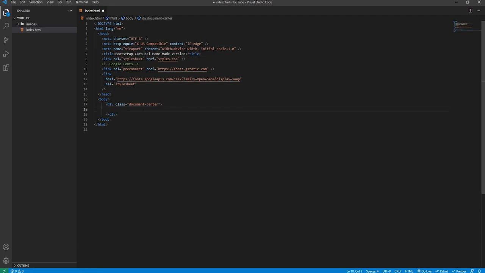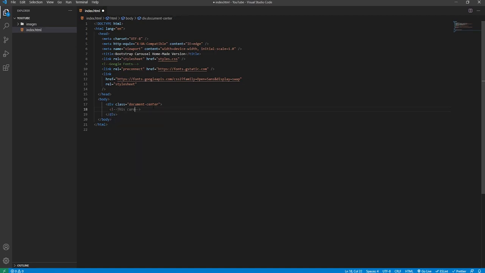Now the purpose of this div is simply to center the Bootstrap carousel both horizontally and vertically using Flexbox. This is probably not something that you would need to do in a real website, since centering something horizontally and vertically would detract from the other content on the page. So obviously if you were going to do this in a real website, you would simply omit this div. Inside we'll create a comment so we can make things clear.